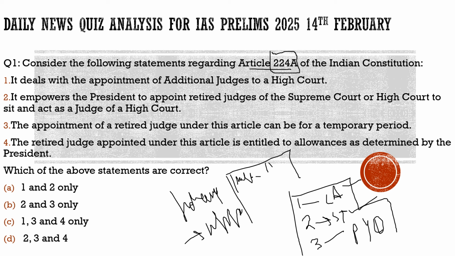And if we look at what the recommendations of the Law Commission are, the Law Commission says that it should be 50 judges per every 1 million. So what do we lack here? We lack judges in our country. And also the range which is kept for the Supreme Court or high courts, that is also very low, even the range kept by the Law Commission is also very low.